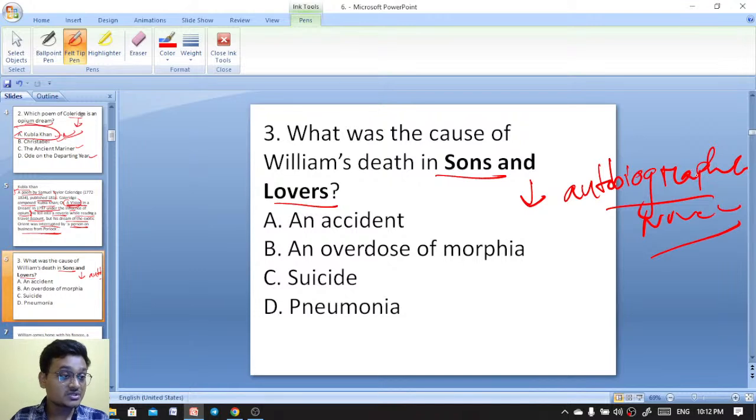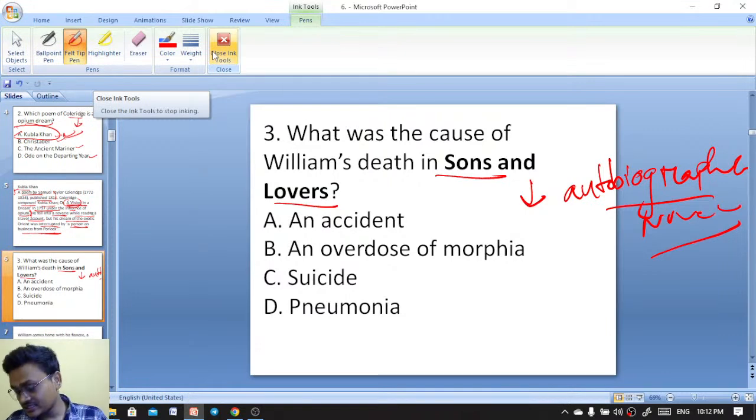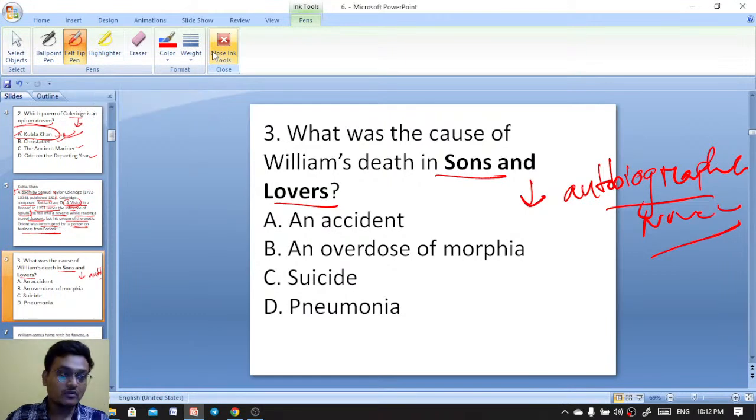So in the previous question, I told you that Orient and Occident are concepts given by Edward Said. Edward Said gave the concepts of Orient and Occident in his 1978 book, Orientalism. In that book, he gave the concepts like Orient and Occident. Occidents are the Western, and Orient is the exotic.